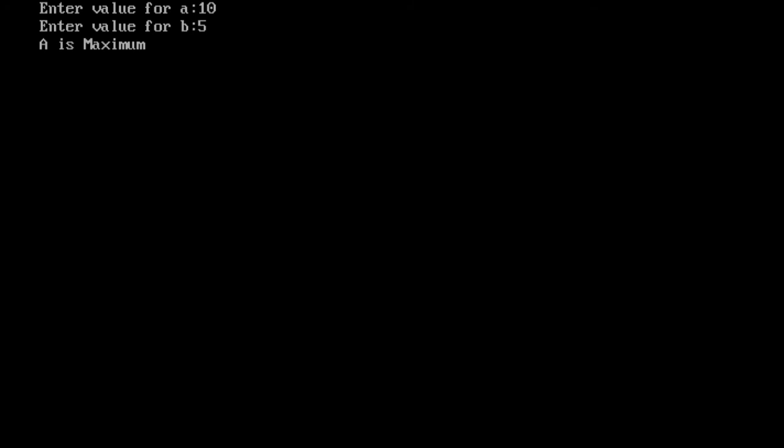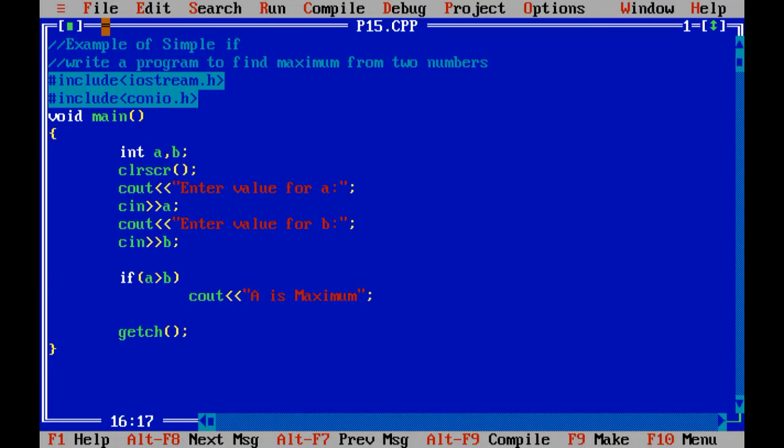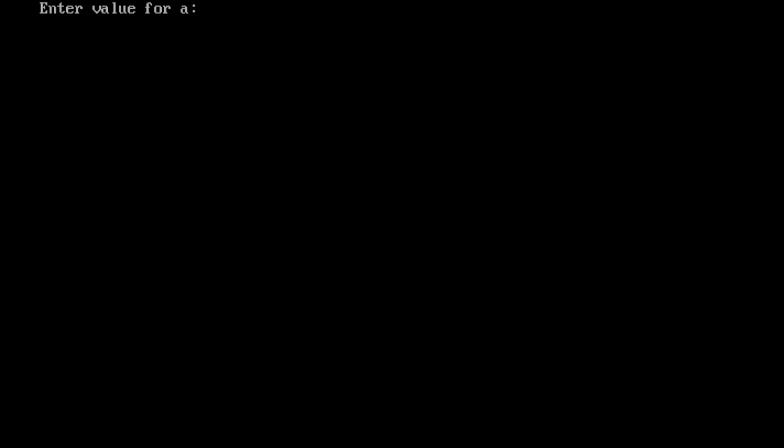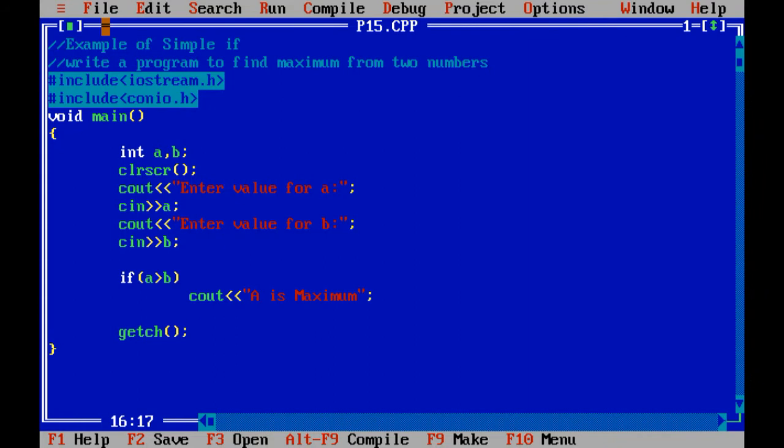But now let us revise the situation. What if I input 5 in a and 10 in b? At that time nothing is printed. Why? Because we have not written any else statement over here. Got my point?